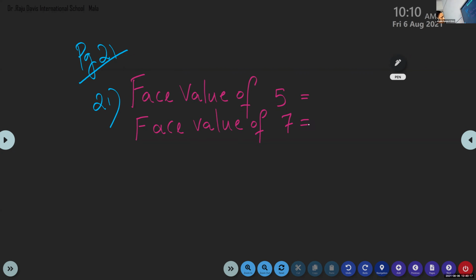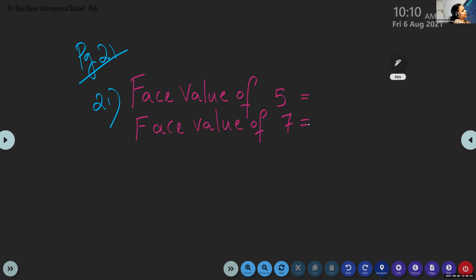See, here also, children, you have to write face value of 5, face value of 7, place value of 5, place value of 7. Then you have to do sum and difference. So according to that, you have to arrange, allot the space. So you can write these 2 lines in 1 line, no problem.